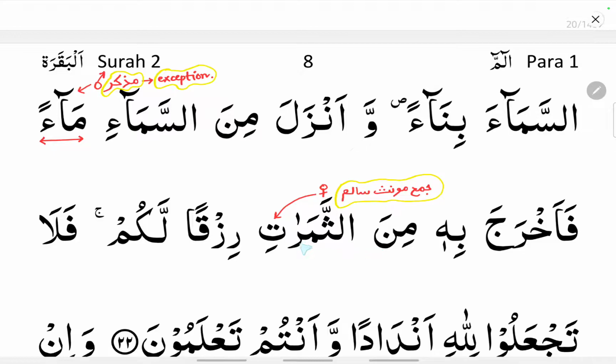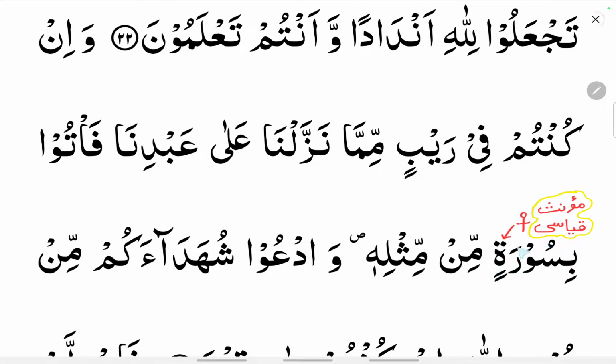You can see minas samarati, it comes under jamul muannas salim. We will deal with these nouns in the next class. It is jamul muannas salim, it is also a feminine noun. We will deal with this topic in the next topic.